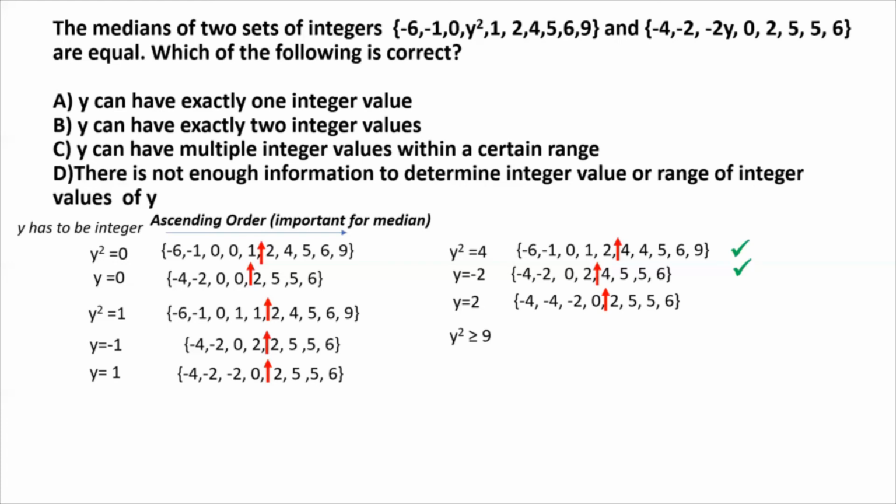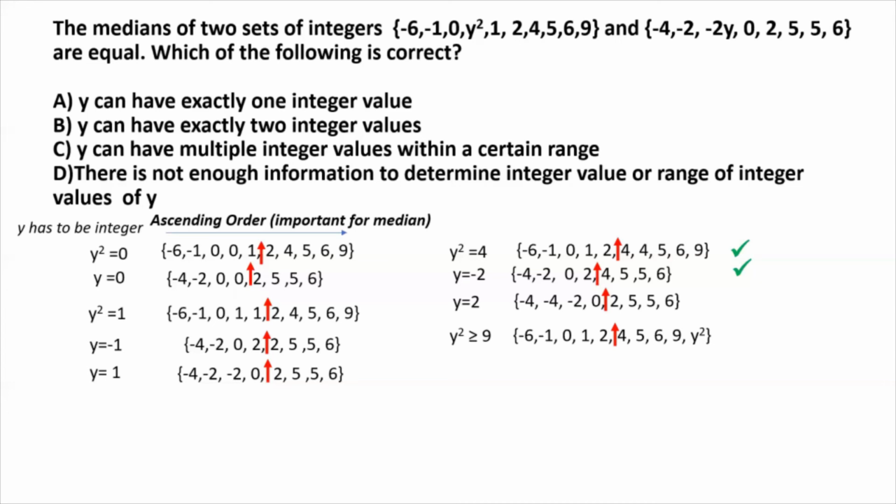So from here on, we consider what happens when y squared is 9 or greater than 9. Because then, as we arrange the first set in ascending order, y squared gets placed at the extreme right side, because y squared is 9 or greater than 9, right? So in the ascending order, y squared will always be at the last. And the median in this case would be between 2 and 4, right? But what about the second set?